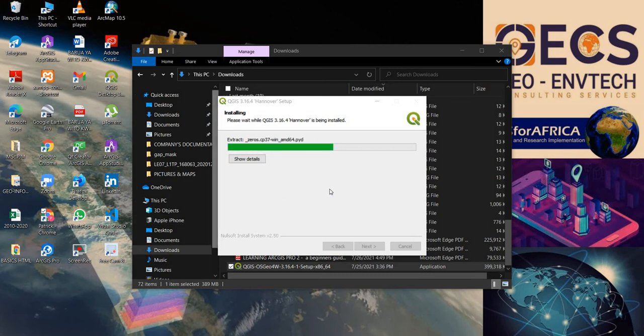As you can see, it takes a bit of time, so we need to be patient and wait until the installation completes. Please wait while QGIS 3.16.4 Hannover version is being installed. It's going to take some time.